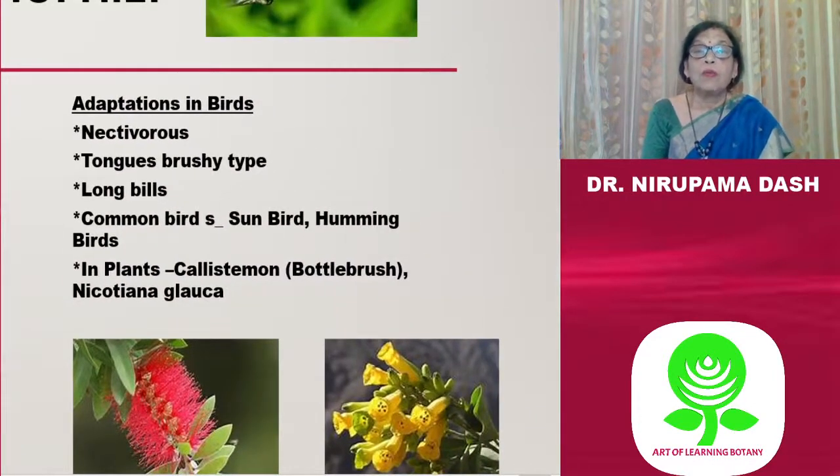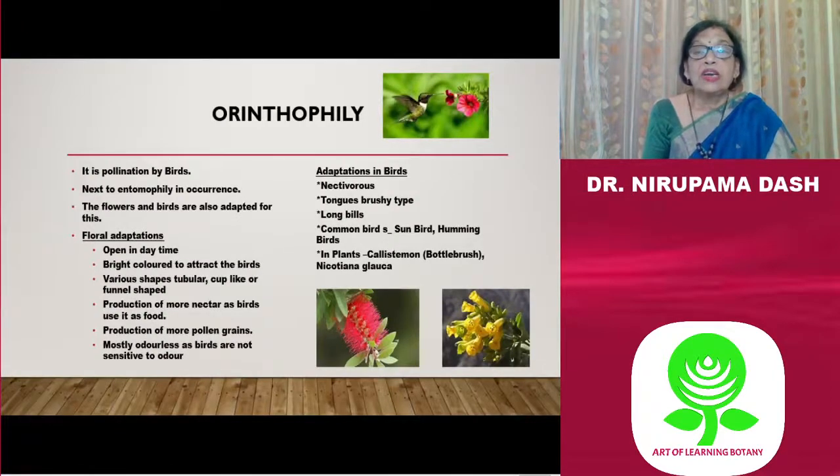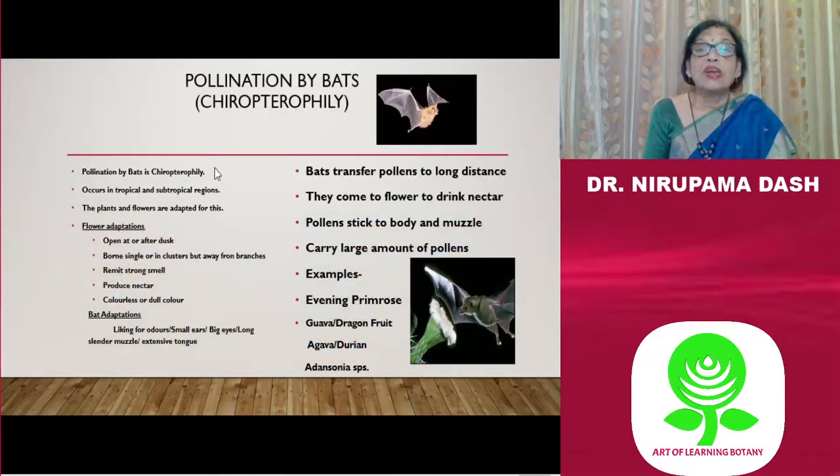Then, adaptations of birds: they are generally nectarivorous, and the tongues are brush-like with long bills. Common examples are the sunbird and hummingbird, and the plants where you will find this ornithophily are generally Callistemon and also Nicotiana glauca. Then, coming to the picture of the hummingbird and sunbird, you can see how they are attracted by the showy petals of the plants.